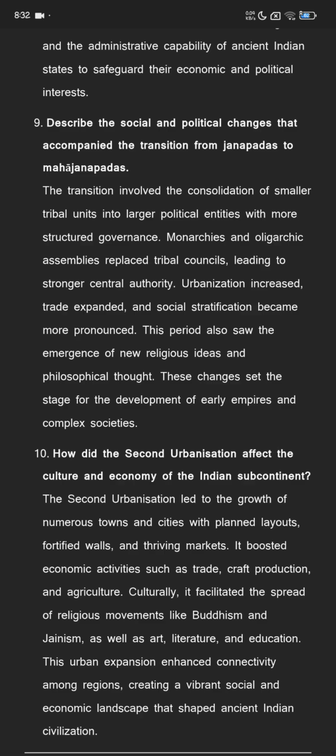Urbanization increased, trade expanded, and social stratification became more pronounced. This period also saw the emergence of new religious ideas and philosophical thought. These changes set the stage for the development of early empires and complex societies.